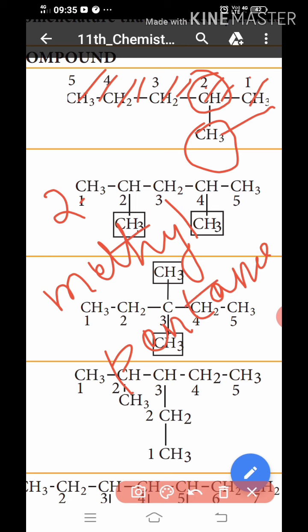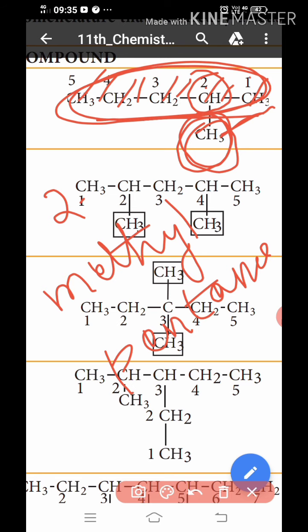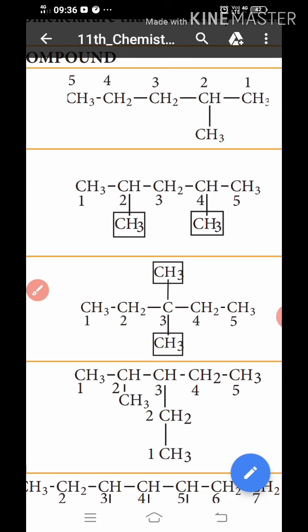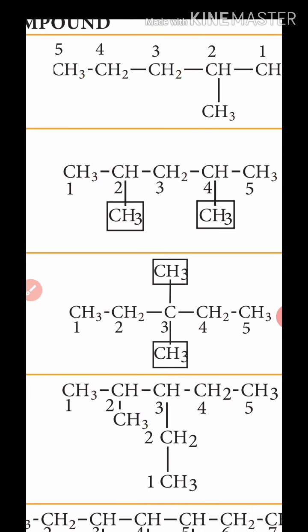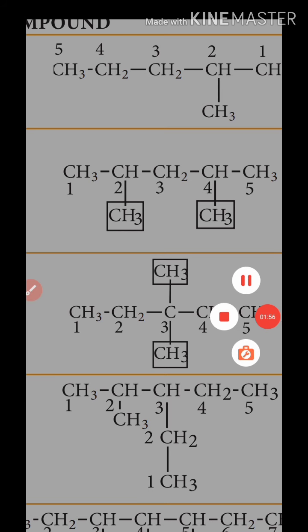Okay, the compound CH3 single bond CH2 single bond CH2 single bond CH single bond CH3. See, the second place has a single methyl group. So the IUPAC name is 2-methyl pentane, five carbons present. Okay, the second one we discuss with two branches. The first one had a single branch, the second one has two branches.